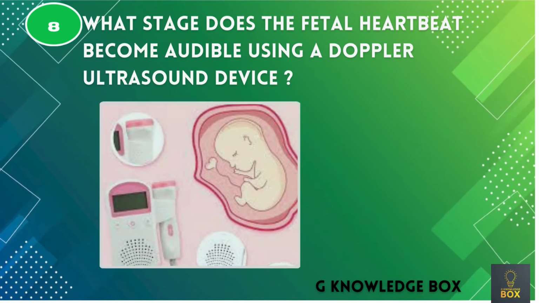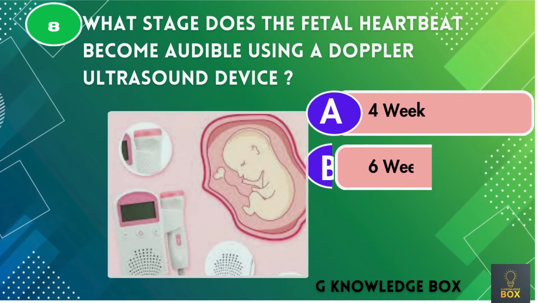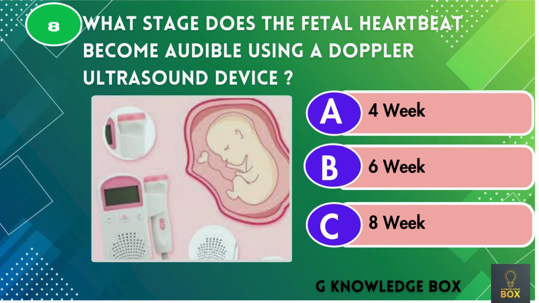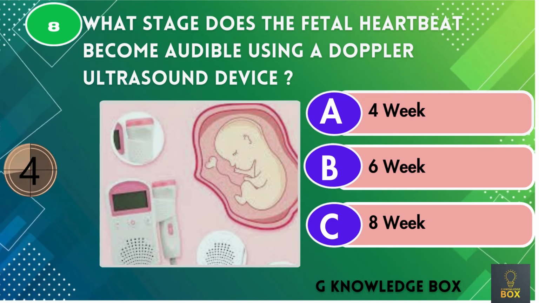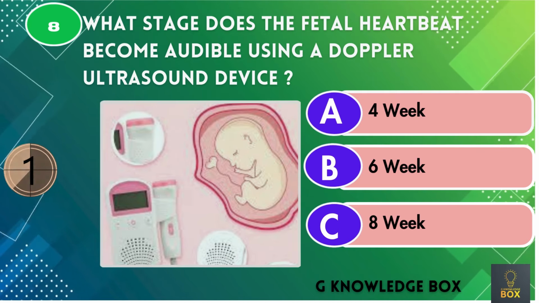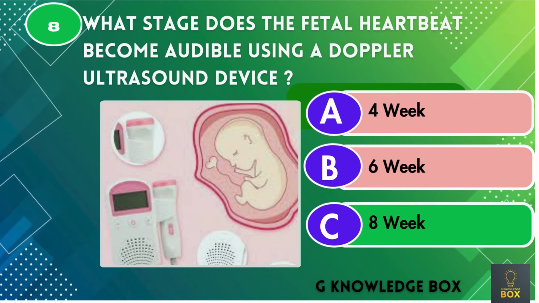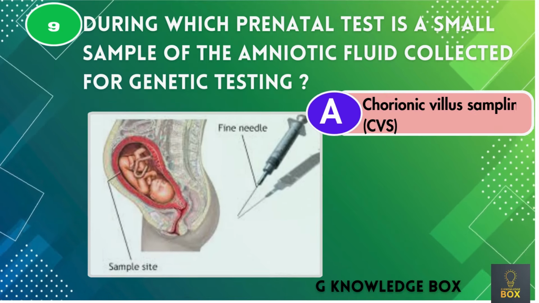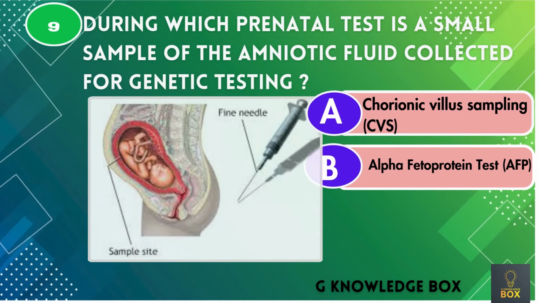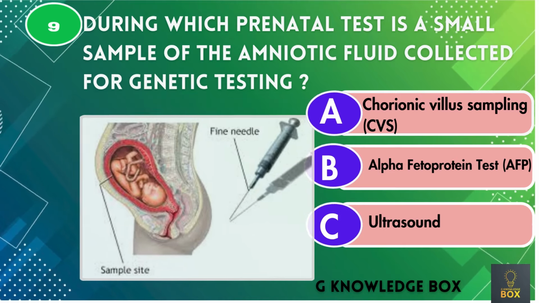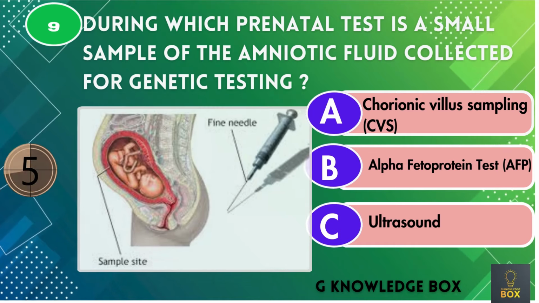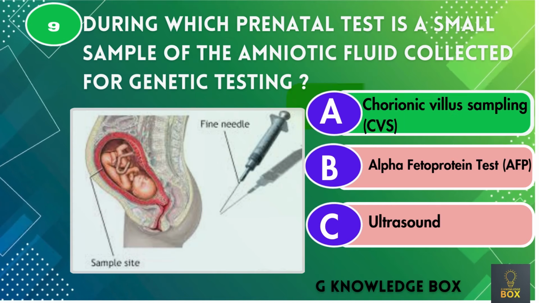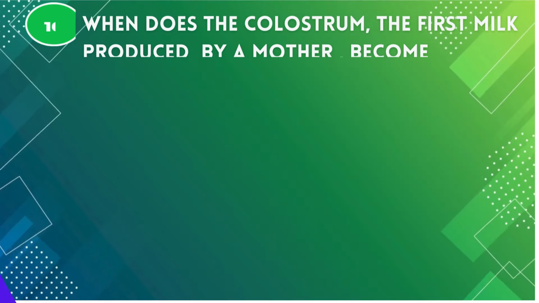At what stage does the fetal heartbeat become audible using a Doppler ultrasound device? Correct answer is 8 weeks. During which prenatal test is a small sample of the amniotic fluid collected for genetic testing? Correct answer is chorionic villus sampling, CVS.